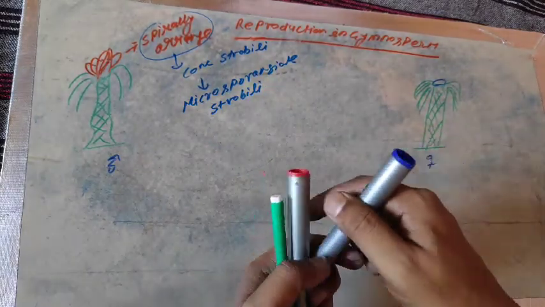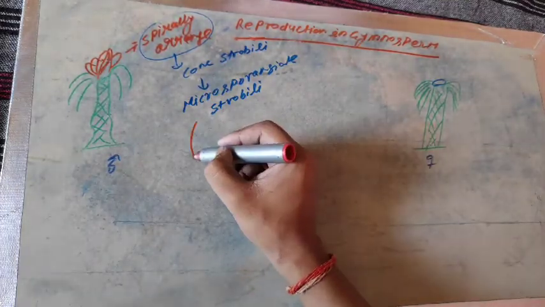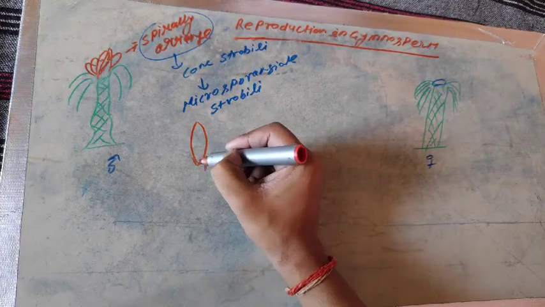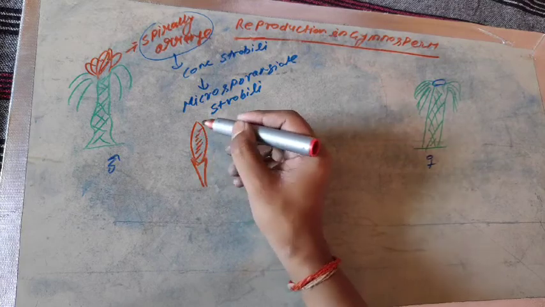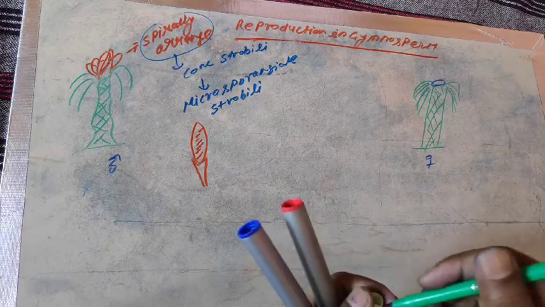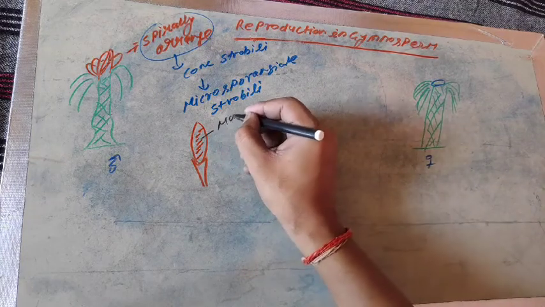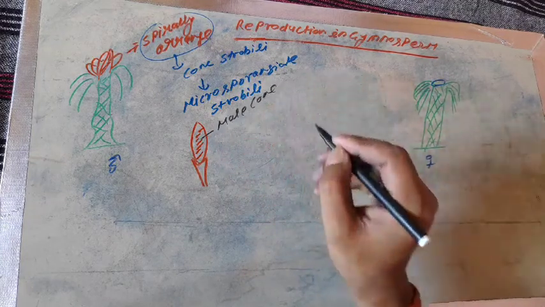And the basic structure of the microsporangiate strobili is somewhat like this. Listen carefully. This is a single microsporangiate strobilus, and that is known as the male cone.